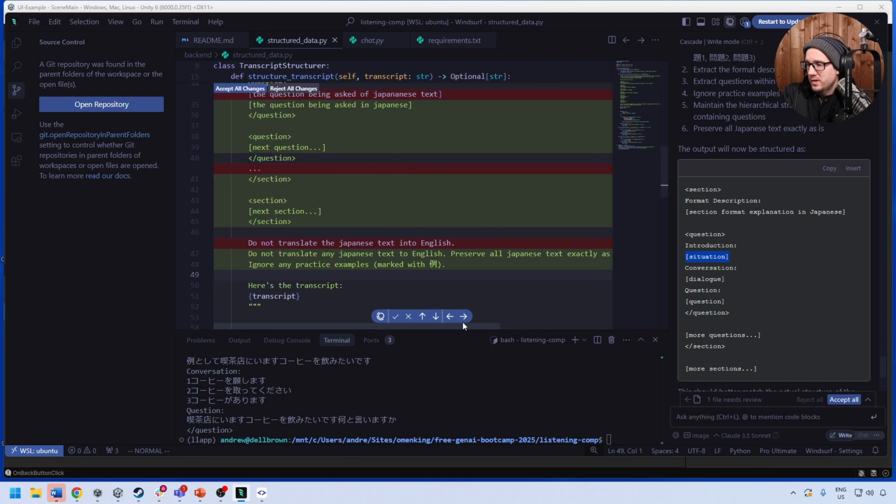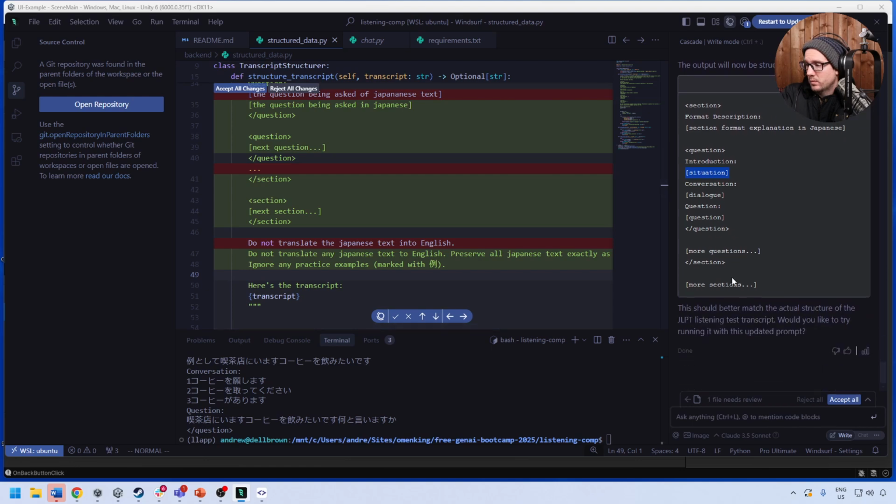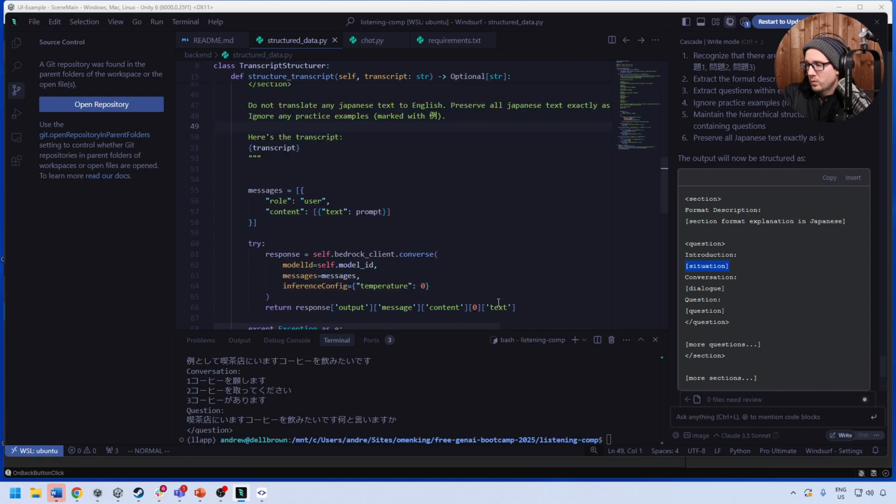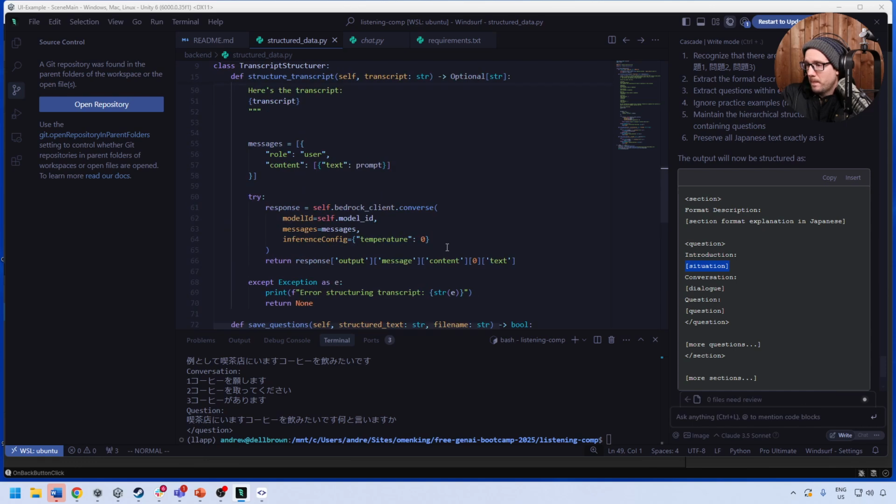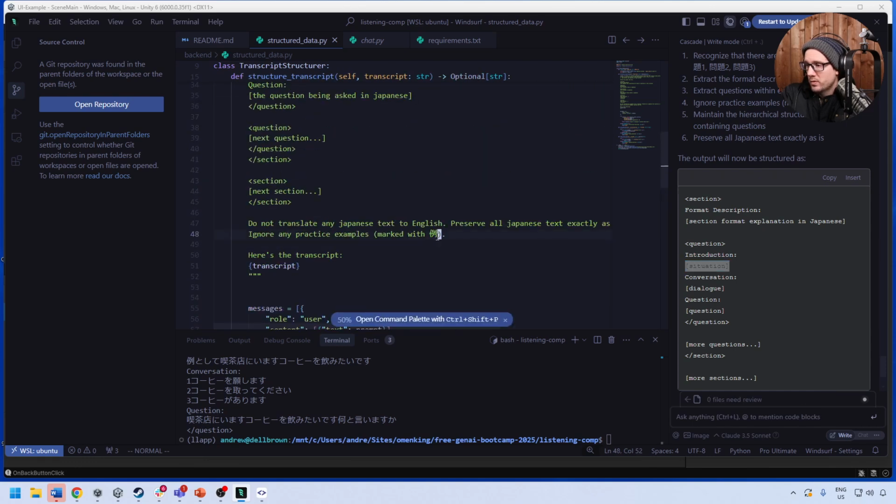Exactly as is, ignore any practice examples. Marked with that. I mean, I guess so. I'm not sure why it's saying marked with that. I don't know what this character means. So let's go take a look at what that means.